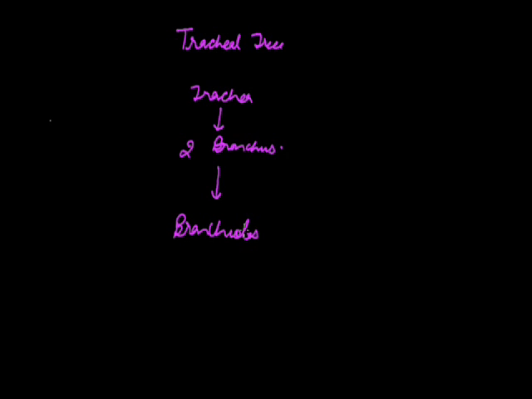Now, today we will discuss the trachea. The trachea is further divided into two bronchi, one going to the left lung and the other to the right lung. These bronchi are divided into bronchioles, and these bronchioles open into sac-like structures called alveolar sacs.